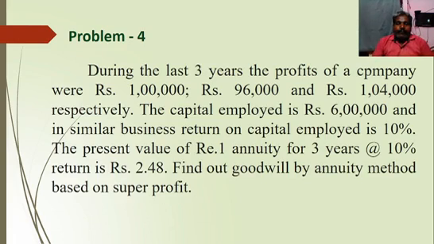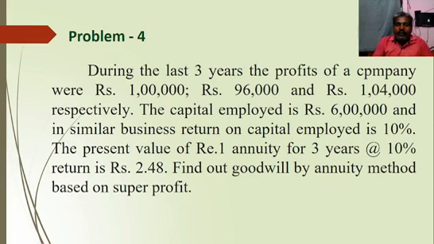Problem number 4. During the last 3 years, the profits of a company were rupees 1 lakh, rupees 96,000 and rupees 1 lakh 4,000 respectively. The capital employed is rupees 6 lakhs and in similar business the return on capital employed is 10%. The present value of rupee 1 annuity for 3 years at 10% return is rupees 2.48. Find out the value by annuity method based on super profits.